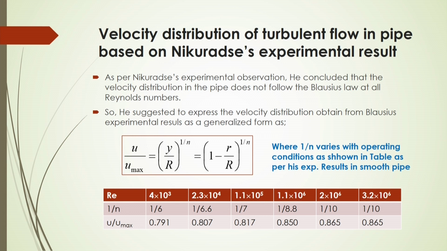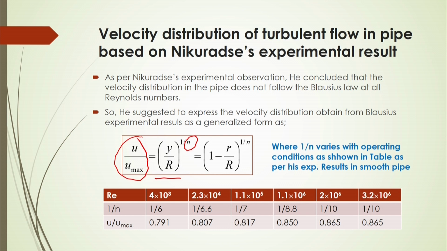As per Nikuradse's experimental observation, he concluded that the velocity distribution in the pipe does not follow the Blasius law at all Reynolds numbers. So he suggested another expression, as a generalized form of the velocity distribution obtained from the Blasius experimental results: u by u max equal to y by r to the power 1 by n.